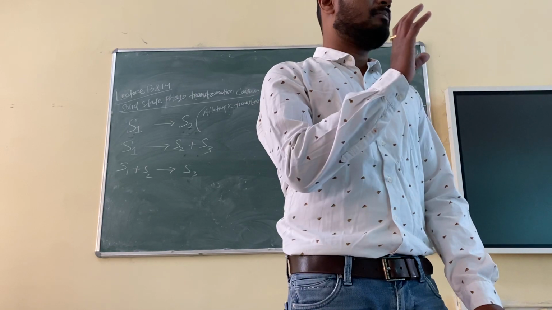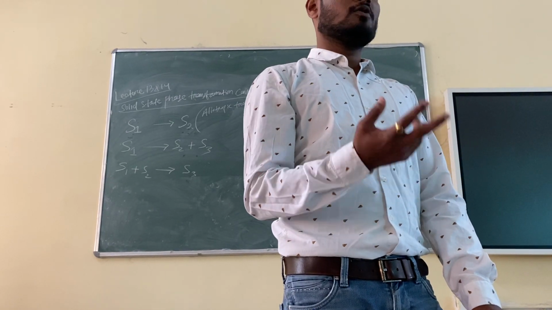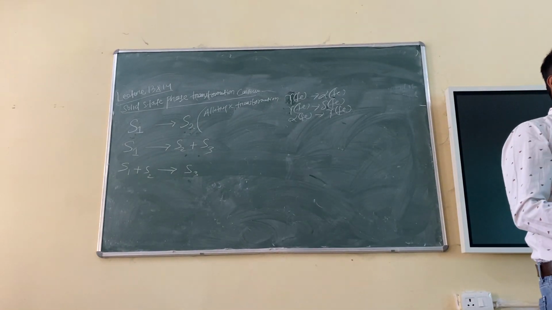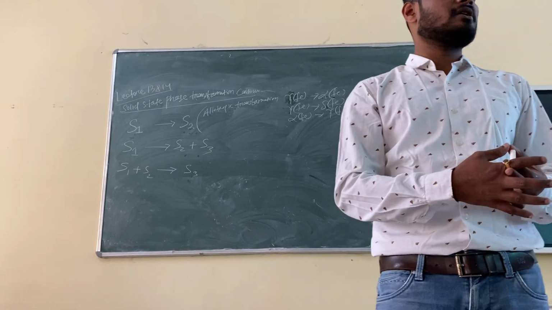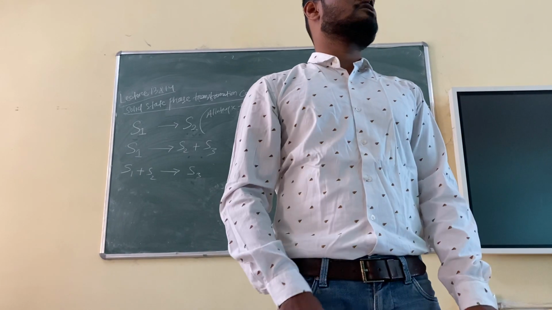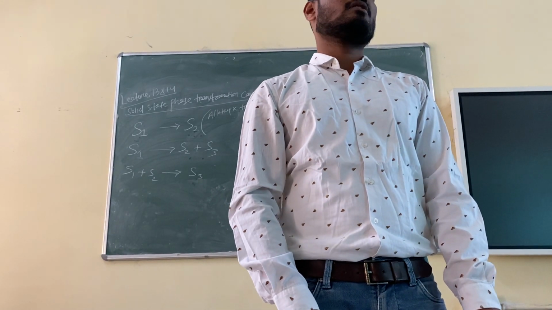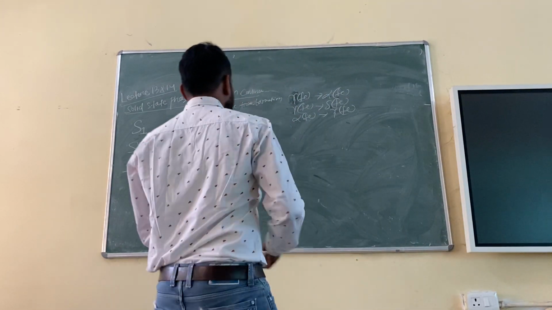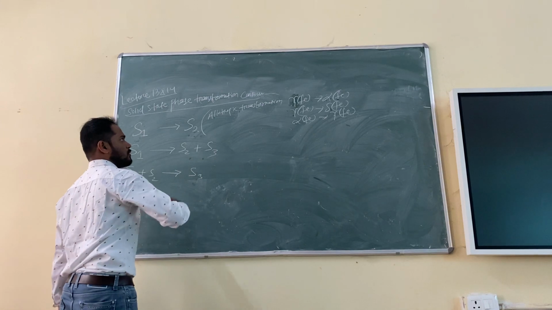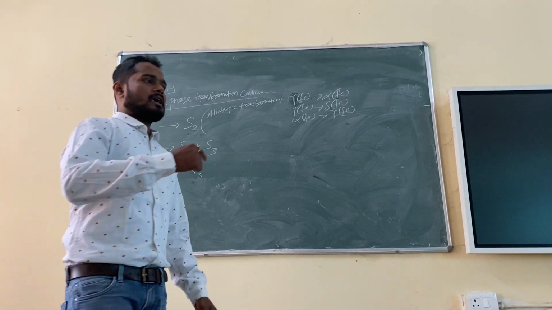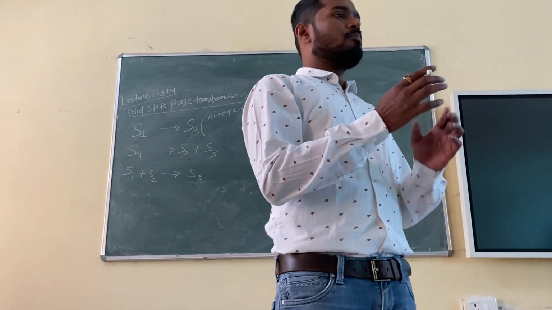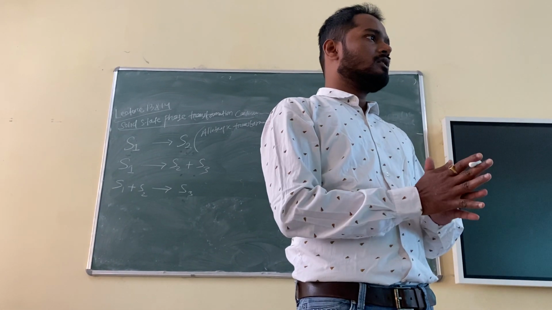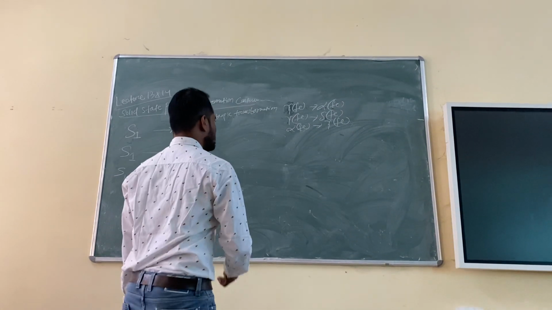But if the transformation happens in alloys, an alloy is not pure. Two metals will be there, or one metal and one non-metal, or one metal and many non-metals. If at least two different things are there, and there is a transformation, that is called polymorphic transformation or polymorphous transformation. You should remember that. So that means allotropic transformation can happen in a pure compound also. I told you there will be no change in the composition. So for pure compound transformation, can you give some example?